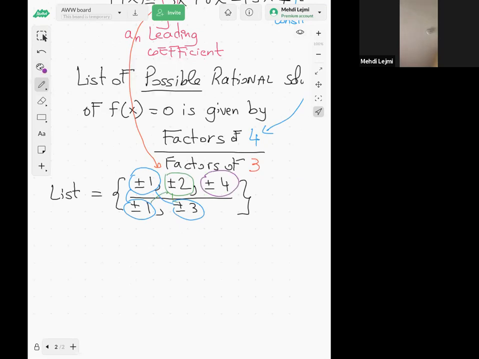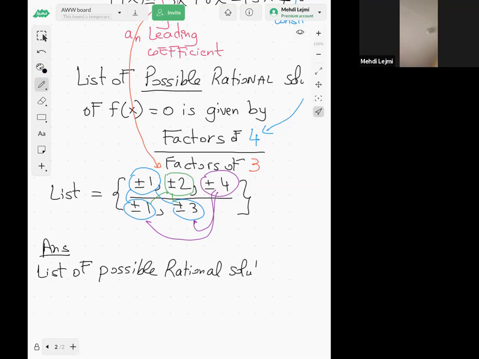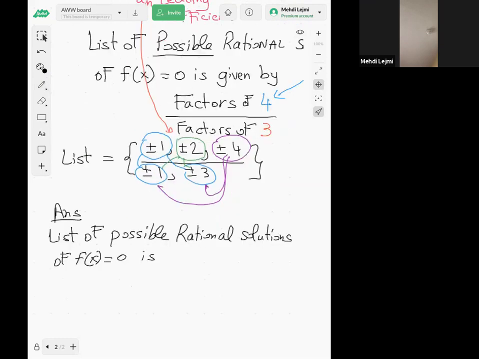Take 4, you divide it by 1, and then you divide it by 3. So the list of possible rational solutions of f of x equal to 0 is going to be,